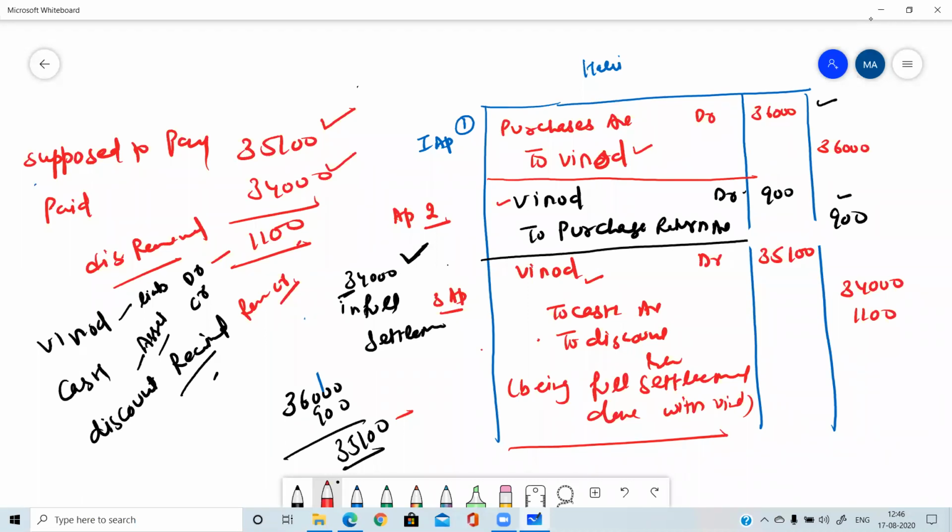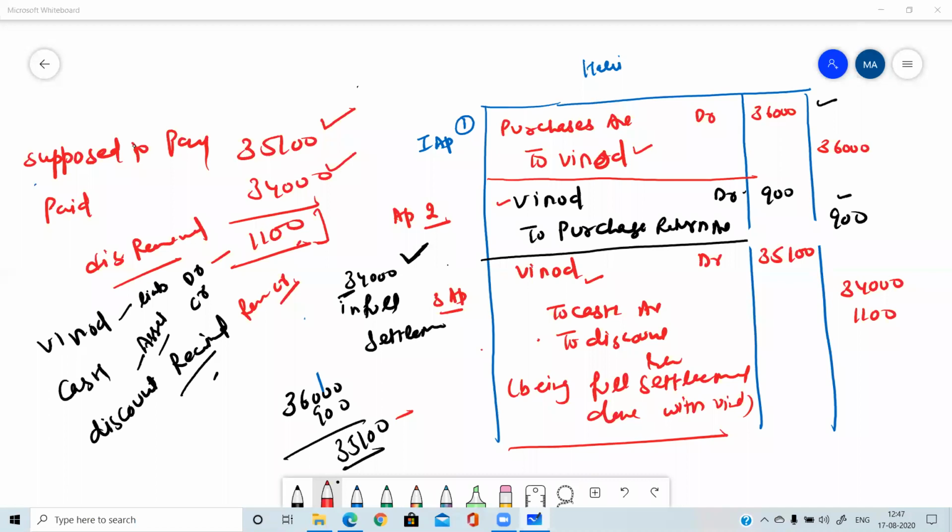Okay. So in this topic, you have learned that whenever the word full settlement is there in the question, you need to go back to check what amount was actually due, how many goods are returned, then finally what amount we were supposed to give him, then what amount we are making payment to him, then the difference will be the discount. It may be either discount received or discount allowed.